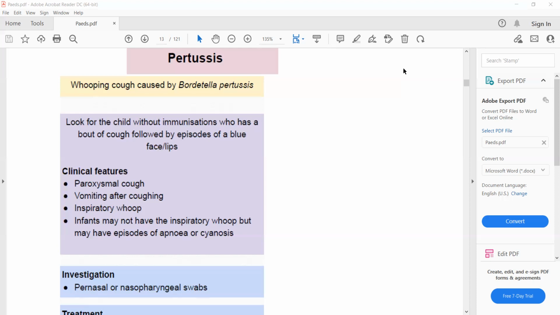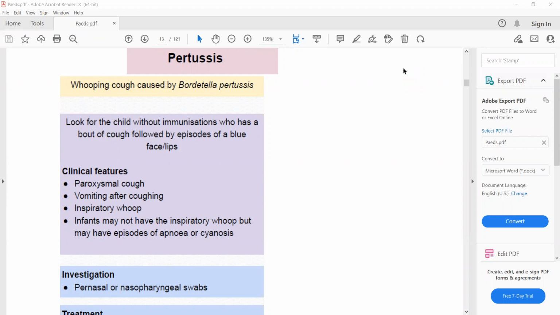In pertussis, cough is also worse at night, but the typical features of the cough are bouts of cough that is followed by vomiting or cyanosis. So these 2 points are important. That is bouts of cough that is followed by vomiting or cyanosis. Then your diagnosis will be pertussis and not croup.